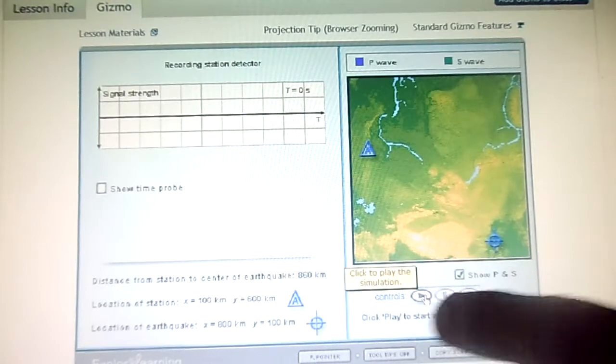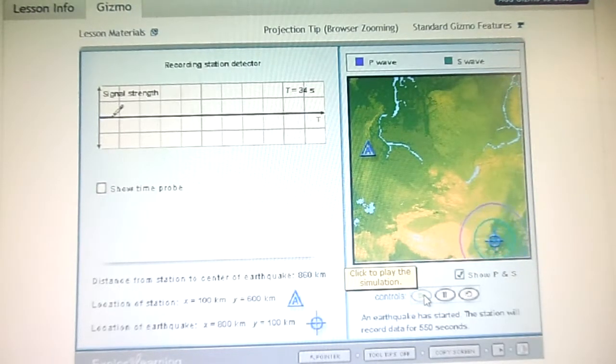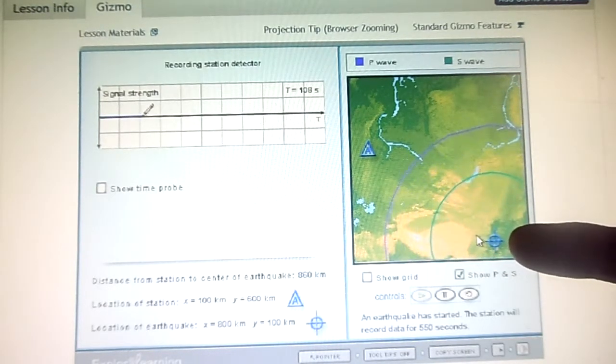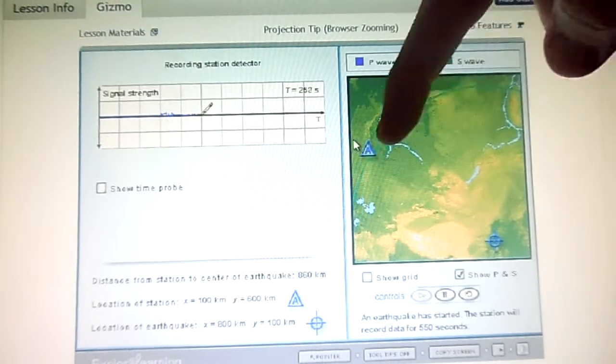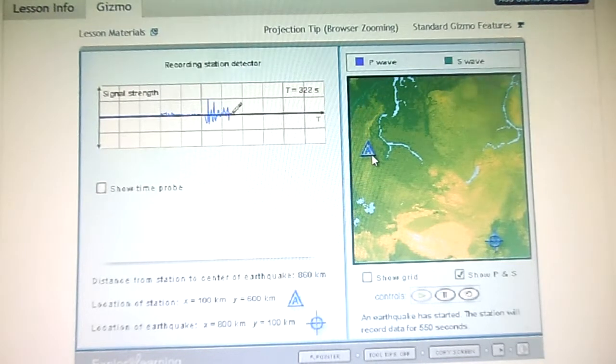Something's going to happen now if we hit play. Boom, here it comes, here comes the wave. Boom! Oh, we just saw something over here. Here it comes again. Wow, so there were 2 big waves. That's what I saw.